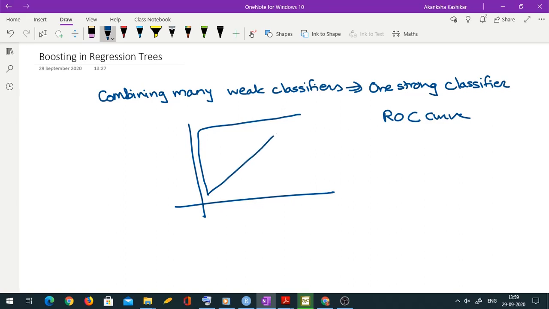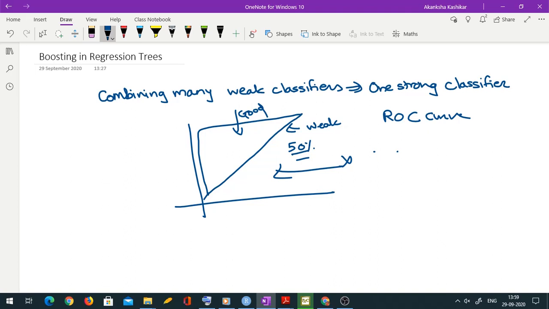If I have some random classifier, like tossing a coin to decide whether something goes to class 1 or class 2, I might still get up to 50% accuracy. Or if I have two equal sized classes and I predict everything as one class, I might still get 50% accuracy. So such bad classifiers can have up to 50% area under the curve. These are known as weak classifiers. Anything above that would be considered a good classifier. Anything below would actually be a bad classifier, and ideally you should reverse your predictions.